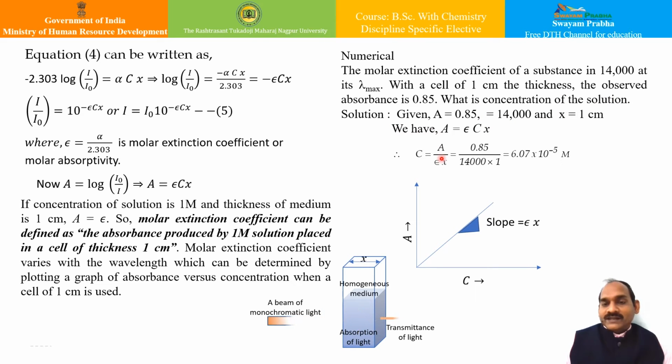I can use the equation A is equal to epsilon into c into x, so the concentration is A upon epsilon into x. If I substitute, I find that it is 6.07 into 10 to the power minus 5 molar. Likewise, if I know the absorbance, I can find the concentration, and if I know the concentration, I can find the absorbance.